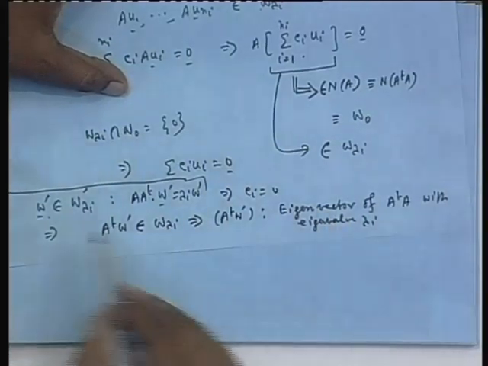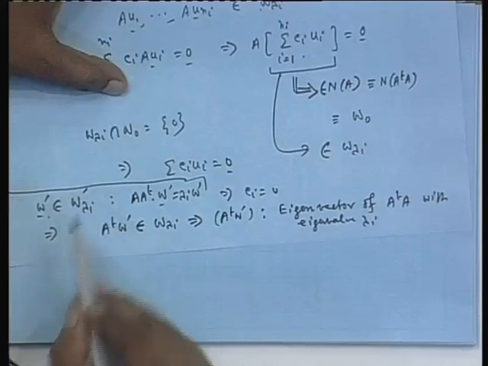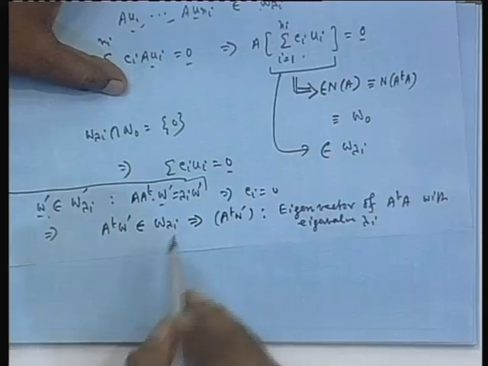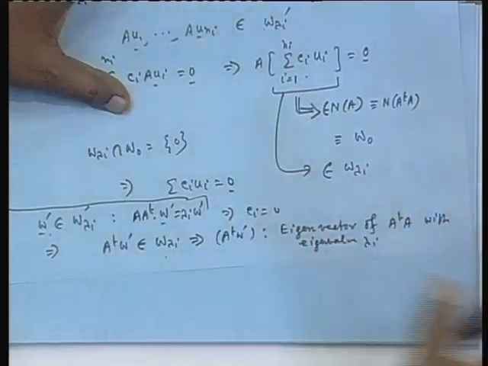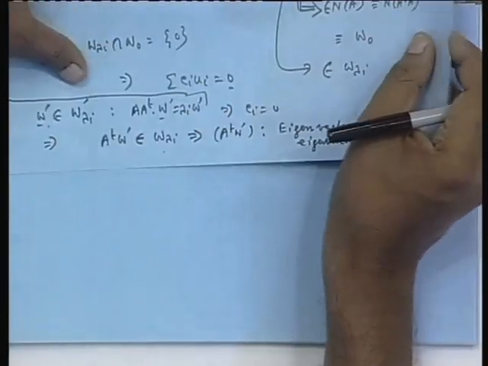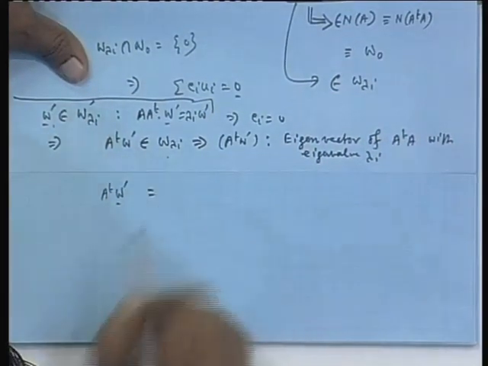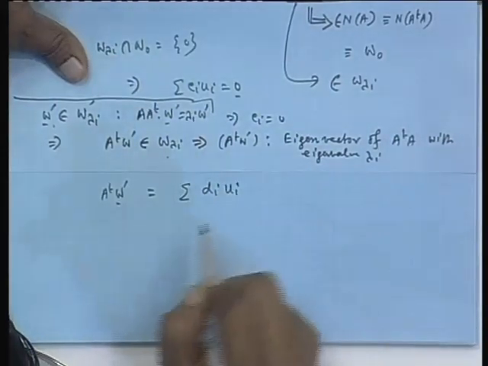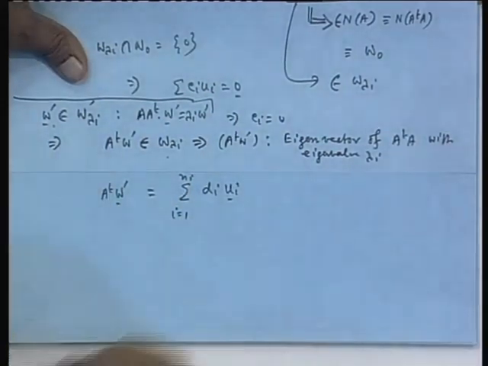So, this means if you pick up any vector W prime belonging to this eigen subspace W lambda_i prime and apply the operator A transpose over it, what you get is a member of W lambda_i, and therefore, it can be written as a linear combination of u1 to uni, is not it, because they form a basis of W lambda_i. This means I can write A transpose W prime as some kind of linear combination, d_i times those vectors u_i, i equal to 1 to n_i, because this belongs to W lambda_i.